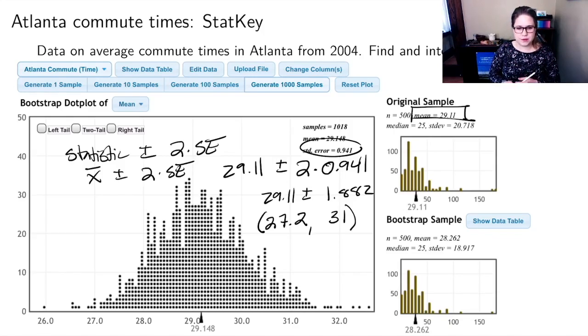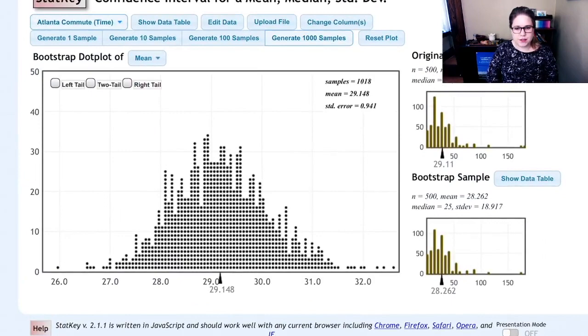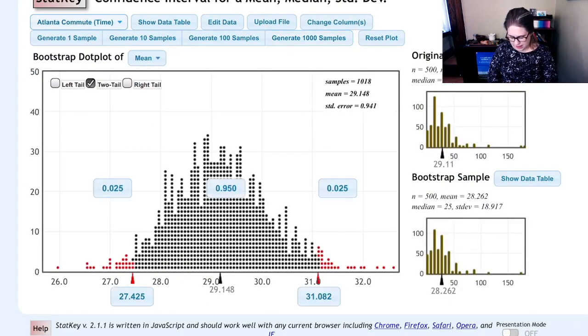So this is one way to make a confidence interval. It turns out you can also use StatKey. So just like we did with the normal distribution, we could click the two-tail button, and this would show us the middle 95% of the data, and then the numbers that are bounding that middle area. And it's very similar to the one that we found using the formula. It's a little bit more based on the simulation, but it gives you the same idea.